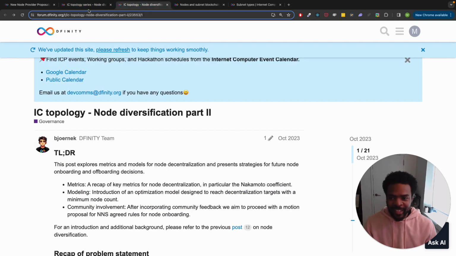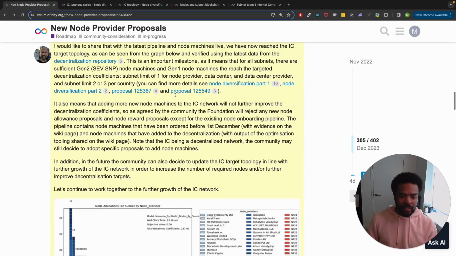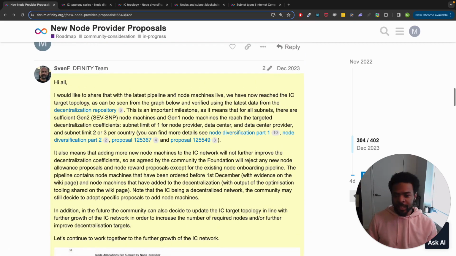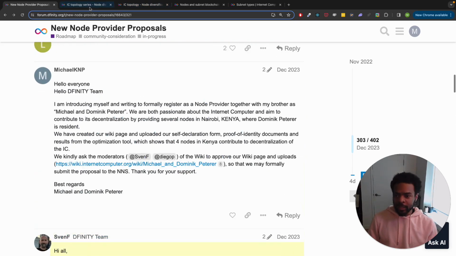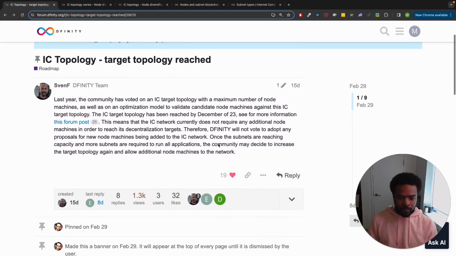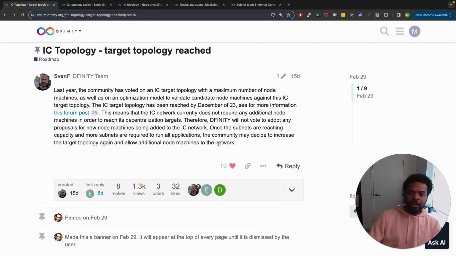And I think that's pretty much it. That's everything I want to cover. So we got a little overview of the architecture of the network, what subnets and nodes are, what decentralization is, why it is important, and then tried to understand the structure of the decentralization targets and how we reach the targets that we had set. Because this was a huge milestone. Target topology reached. A huge milestone, at least from what I'm understanding.